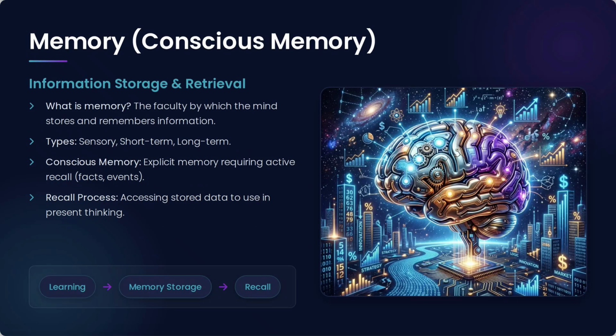Memory. Conscious memory, information storage and retrieval. What is memory? The faculty by which the mind stores and remembers information. Types of memory are sensory, short term, long term. Conscious memory, explicit memory requiring active recall of facts and events. Recall process, accessing stored data to use in present thinking.